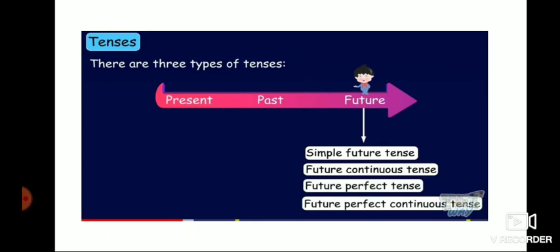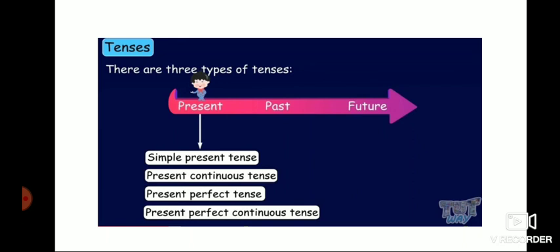Like future: simple future tense, future continuous tense, future perfect tense, future perfect continuous tense. That makes 12 divisions. Present, past, future are the three types, and present, past and future each have four categories.